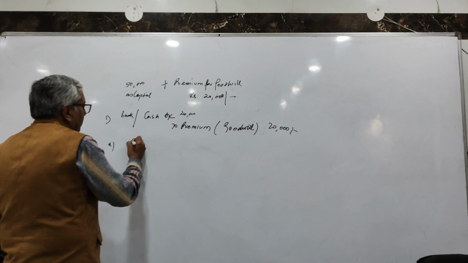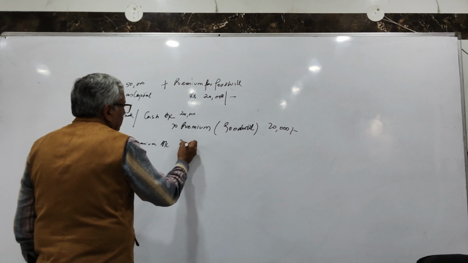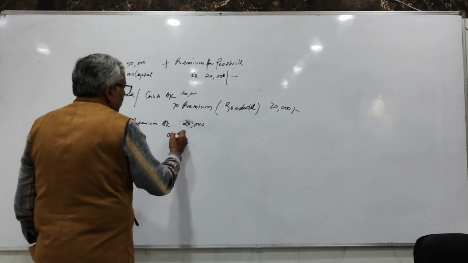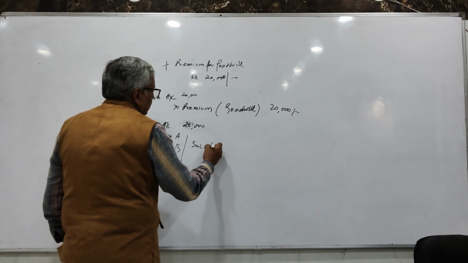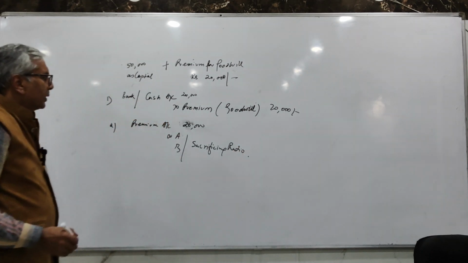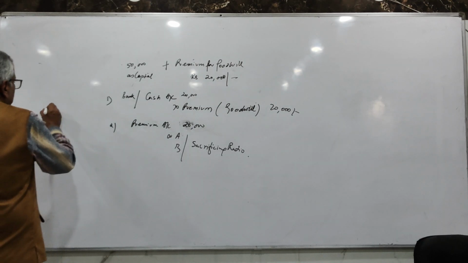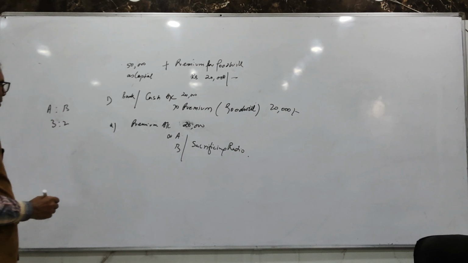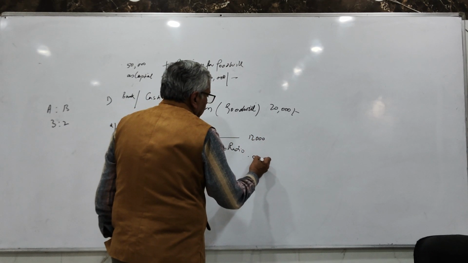Second journal entry would be premium account debit, rupees 20,000. Suppose there are two old partners A and B, 20,000 to A and B in their sacrificing ratio. This will be credited to the old partners in their sacrificing ratio. Suppose the sacrificing ratio of A and B is 3:2. So this will be 12,000 to A and 8,000 to B.